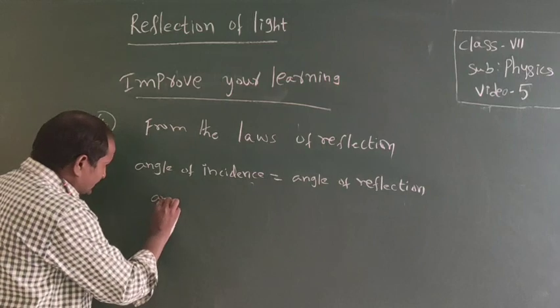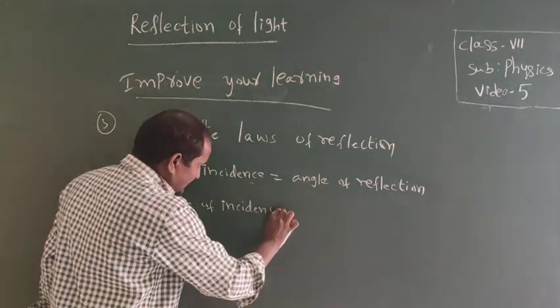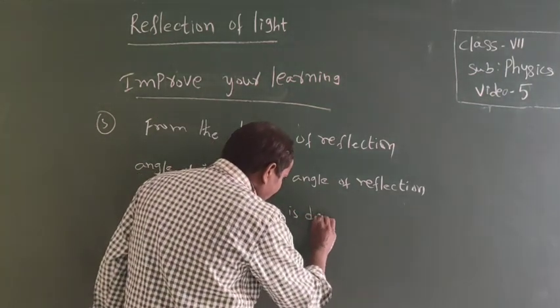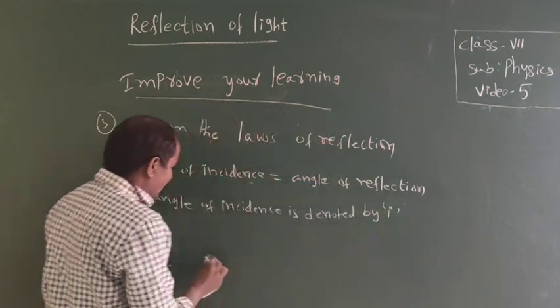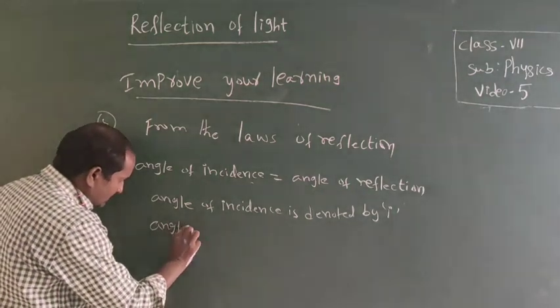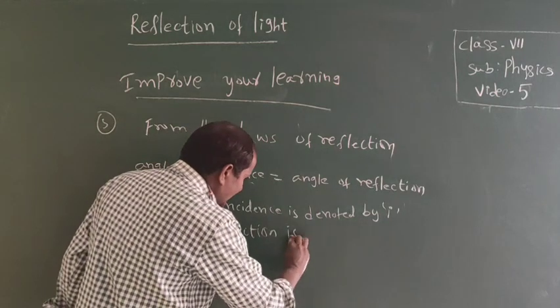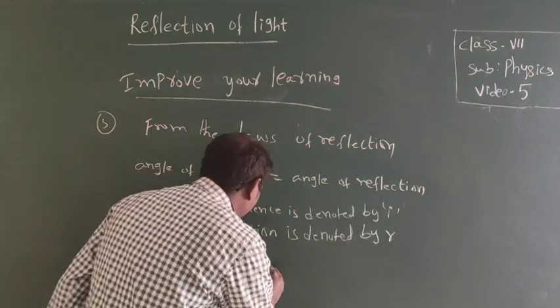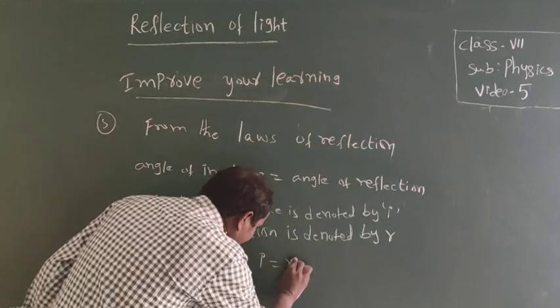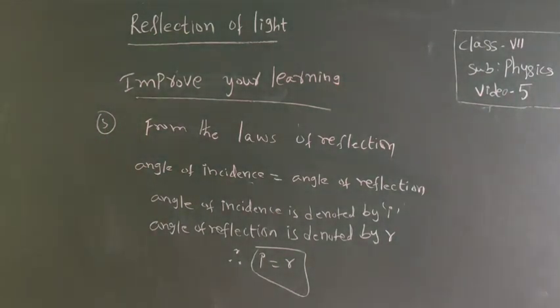The angle of incidence is denoted by I, and the angle of reflection is denoted by R. Therefore, I equals R. The angle of incidence is equal to the angle of reflection. So I equals R.